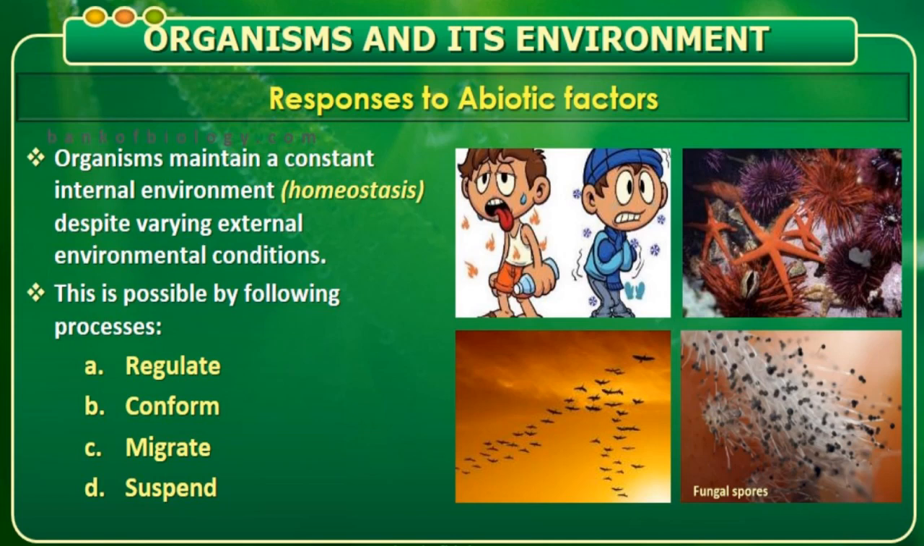We will be studying this in this video. So here I have put in 2 points, that is organism maintain a constant internal environment, that is what we call homeostasis, despite varying external environmental condition. Now in this picture you can see here a boy is sweating, here a boy is shivering. That means our external body will try to change when there is a variation in the external environment, but still internal environment will be trying to maintain a constant state, so that all the metabolic activities takes place in a normal condition.